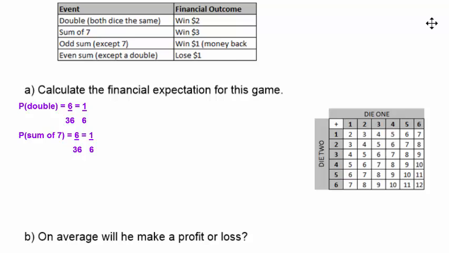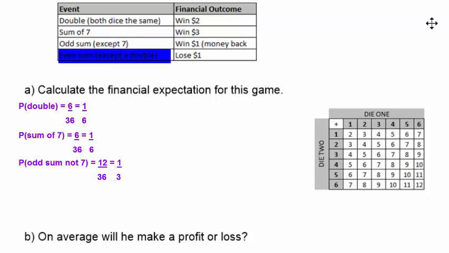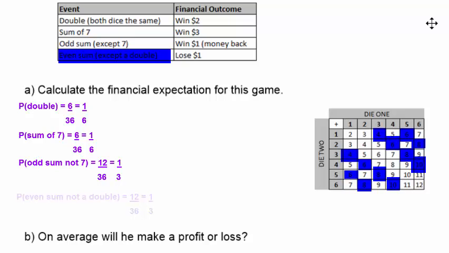The probability of it being an odd sum, except for 7, all the odd numbers we can see here, except for the 7s, there are 12 of them. So that means that the probability of getting an odd sum, except for 7, is 12 out of 36, which is 1/3. And the probability of getting an even sum, except a double, again, there are 12 numbers other than the doubles, so that means that the probability of getting an even sum, except for a double, is 12 out of 36, which is also 1/3.